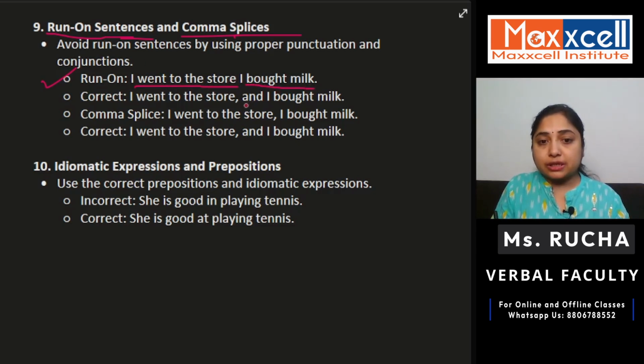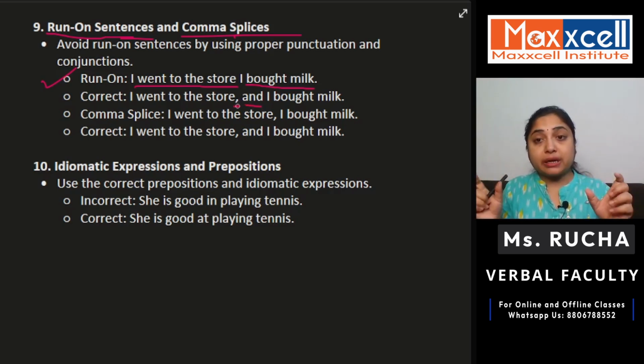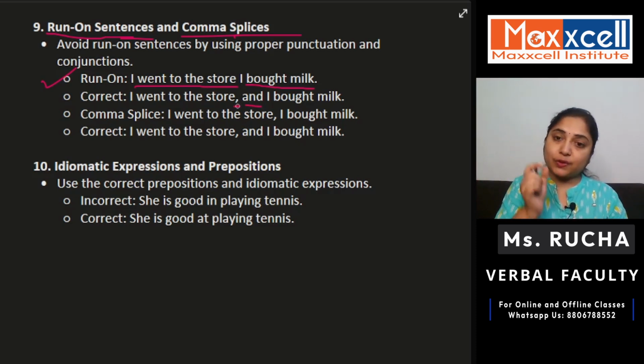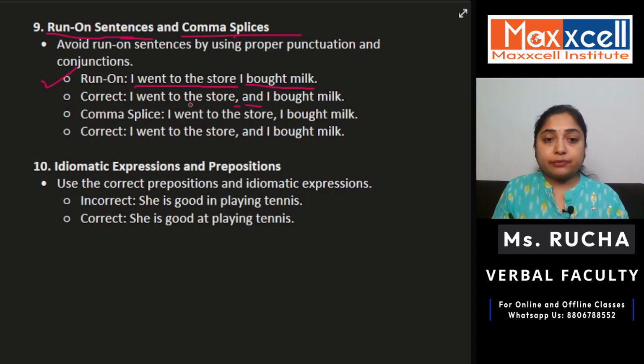So we have used a conjunction here instead and put a comma because two different parts we are joining, right? So before a conjunction, we also have to put a comma because that is the rule in grammar. So "I went to the store, comma, and I bought milk" is the correct answer here.